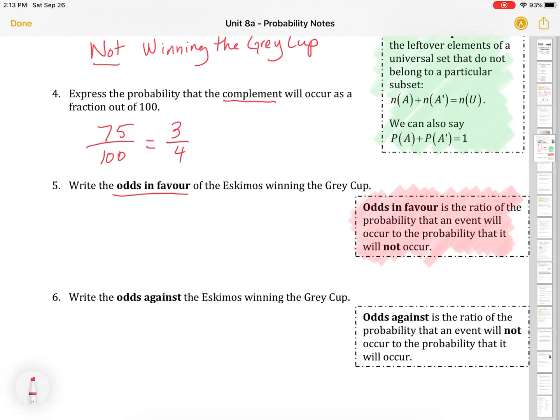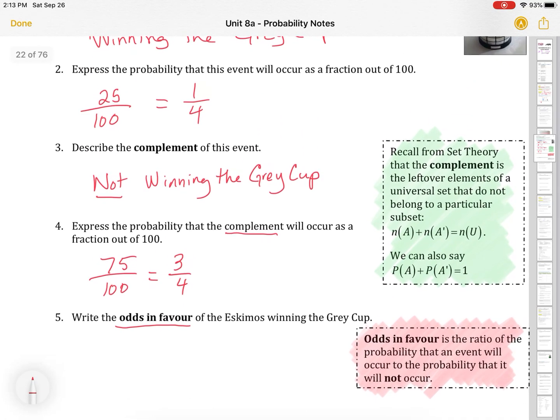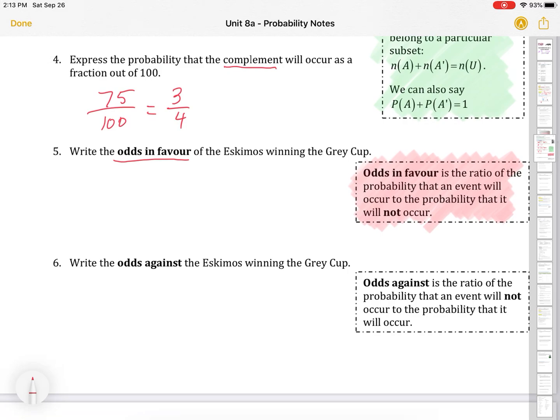We express odds a little bit differently than we do probability. The odds in favor is the ratio of the probability that the event will occur to the probability that it will not occur. So, if we look at those chances out of 4, because we had 1 chance out of 4 for winning and 3 chances out of 4 for not winning, our odds will be 1 chance to win to 3 chances to not win.